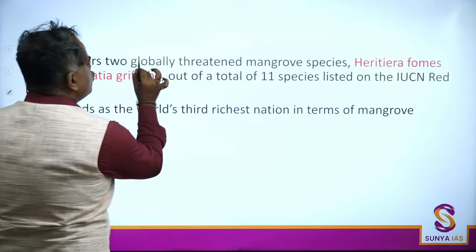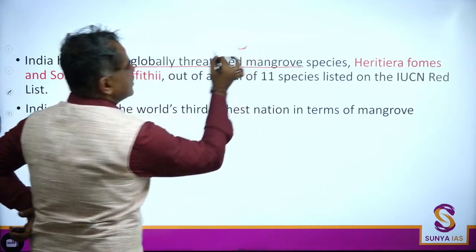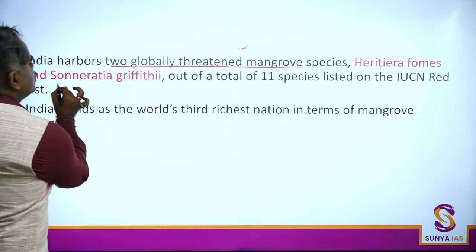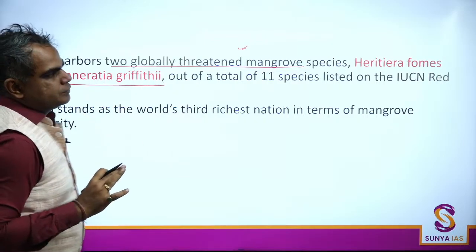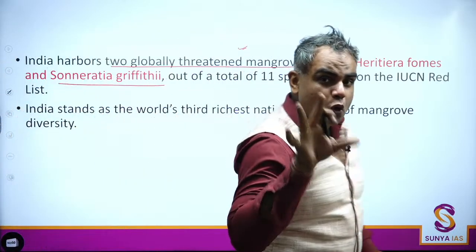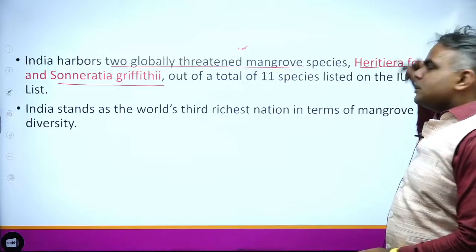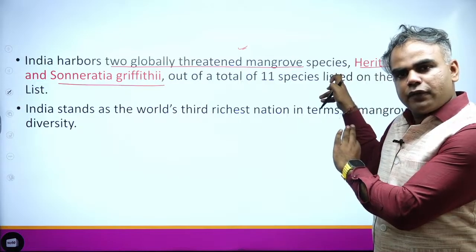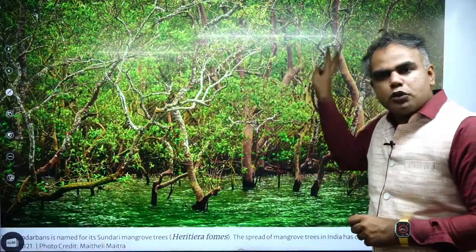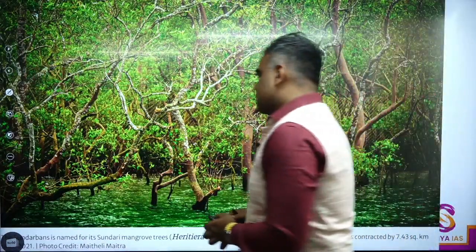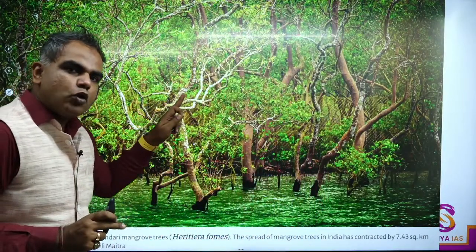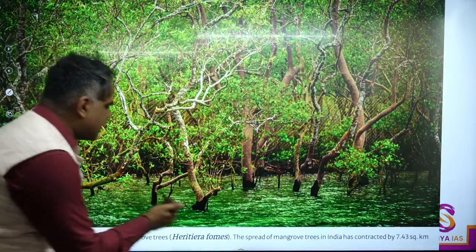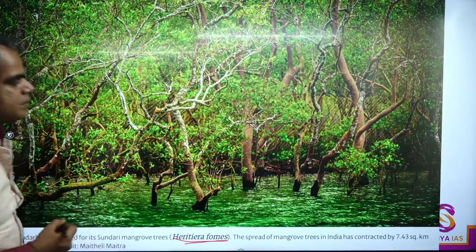India harbors two globally threatened mangrove species. One is Heritiera fomes and one is Sonneratia griffithii. Now most of you know what Heritiera fomes is, but you might not have heard this name. Okay, so again the report tells this. On the next page in the report there's a beautiful image. This beautiful image is your Sundari mangrove tree. We know Sundarbans is named from this, and the Sundari mangrove tree is nothing but Heritiera fomes.